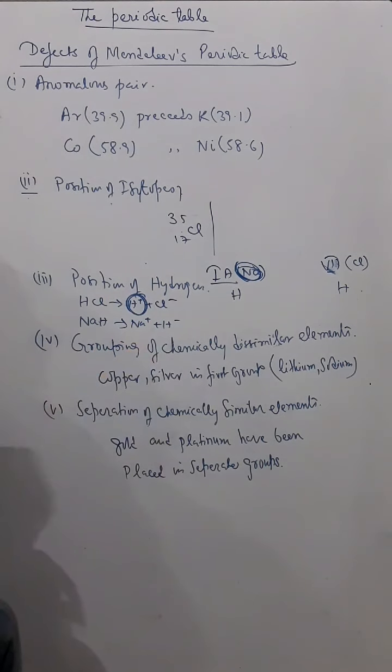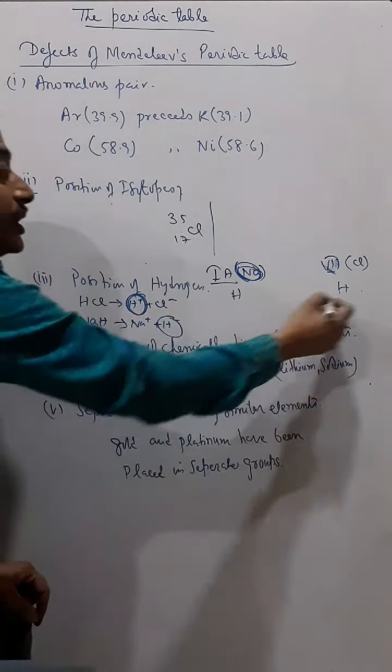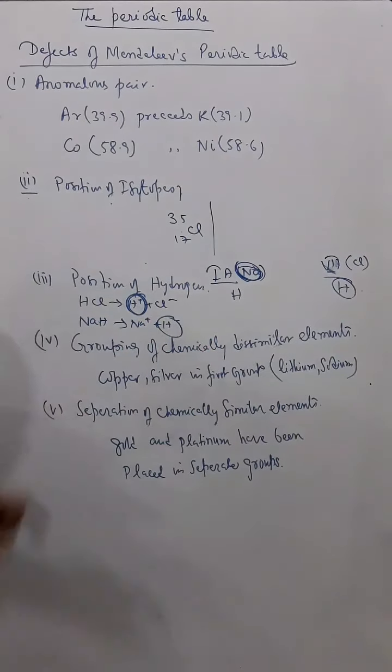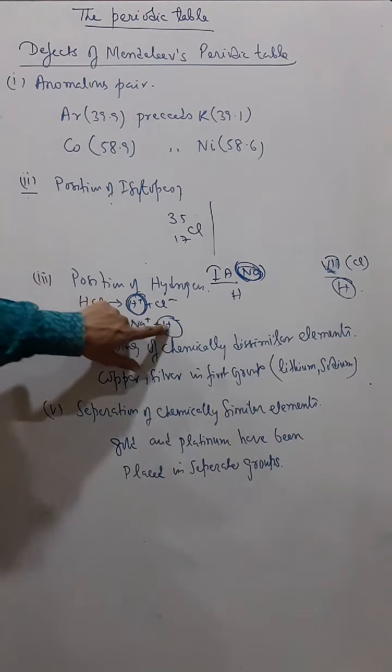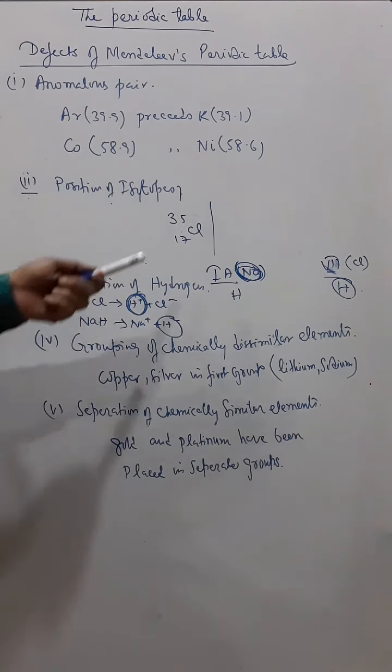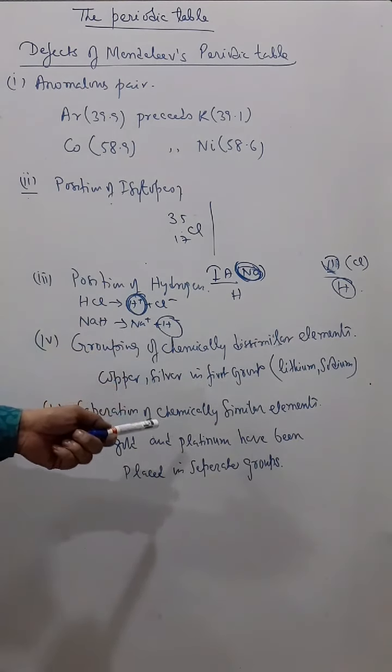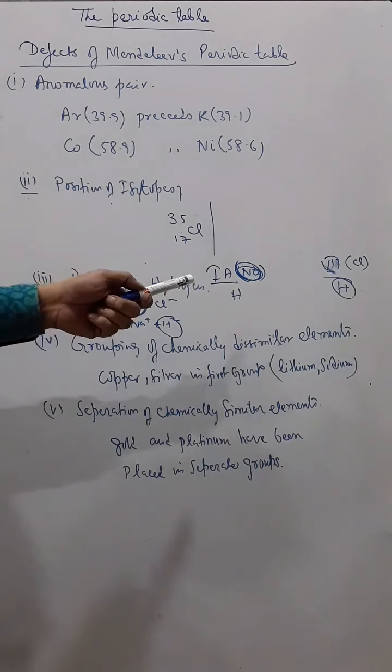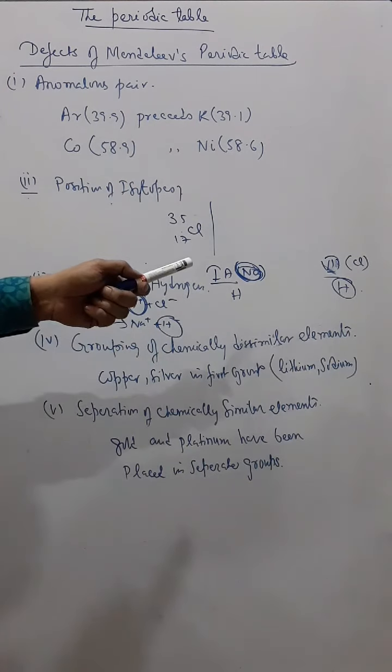So it is similar to chlorine, and therefore hydrogen is kept here also, because hydrogen behaves in both ways. It can form positive ions and it can form negative ions. Therefore Mendeleev has kept hydrogen in two groups: in group 1, where sodium and potassium lie, and in group 7A, in which the halogens lie.